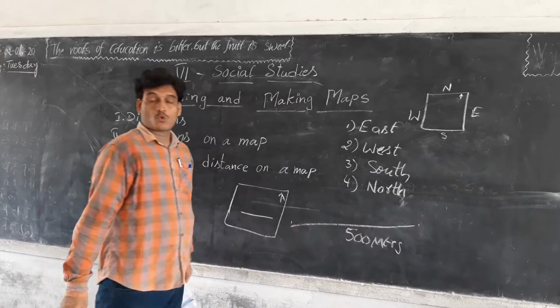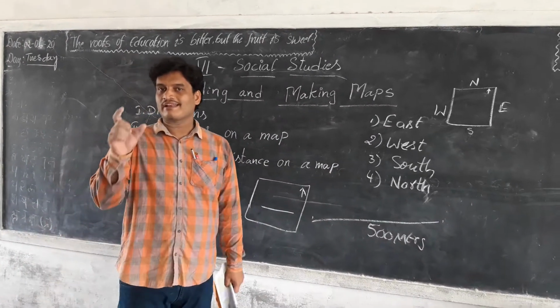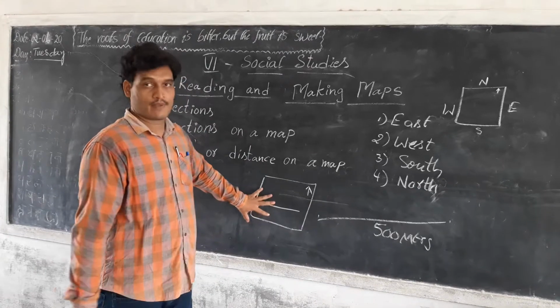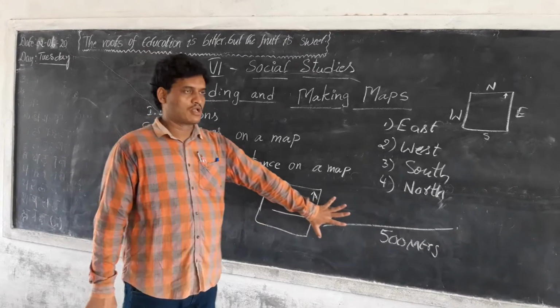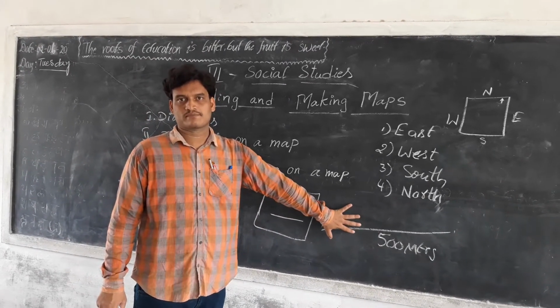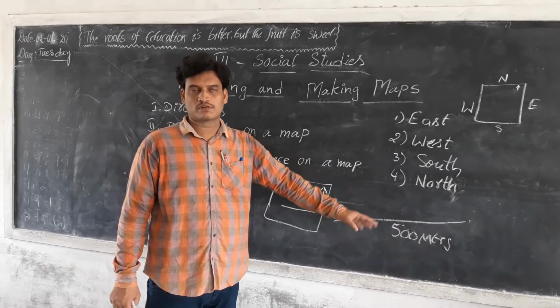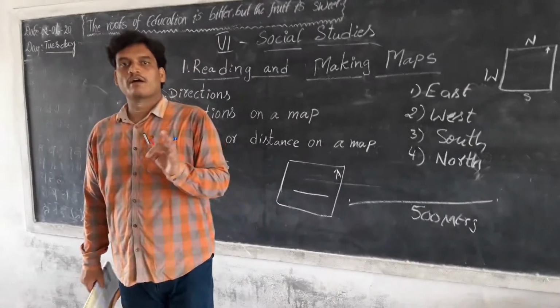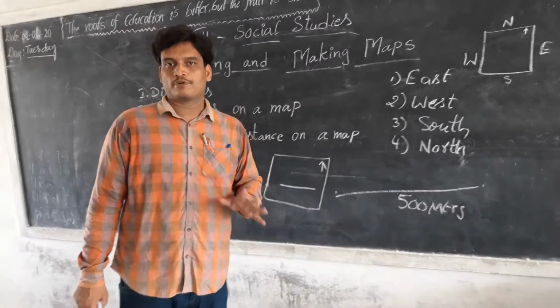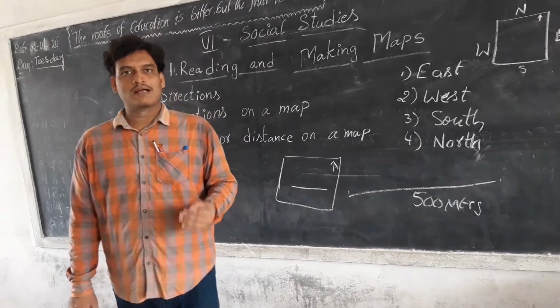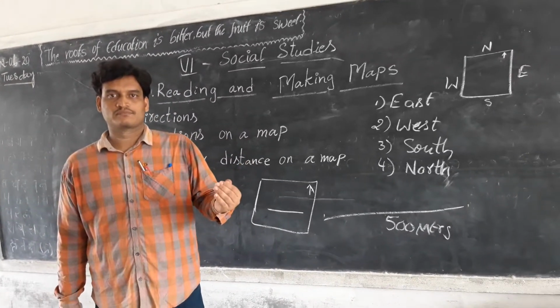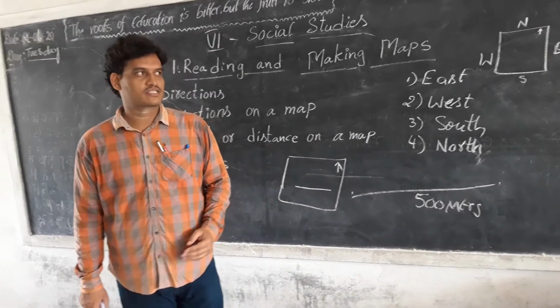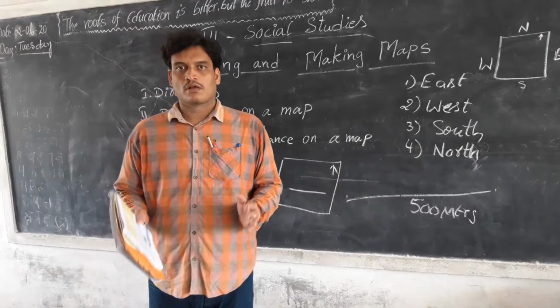But we cannot draw the real distance on a map because it takes a lot of space. It is not possible to prepare a 500 meters map. So we reduce the real distance. Reduce means like shorten.